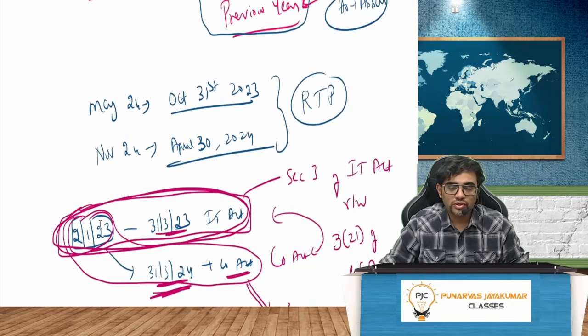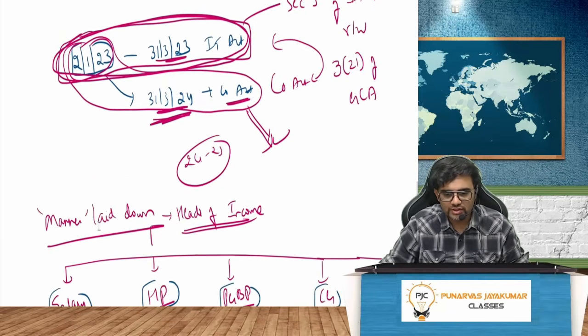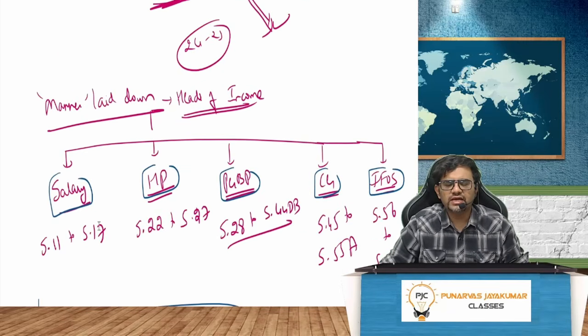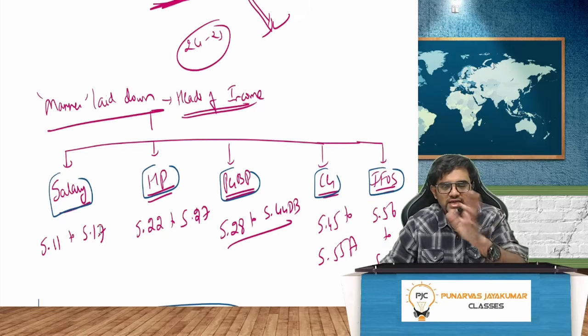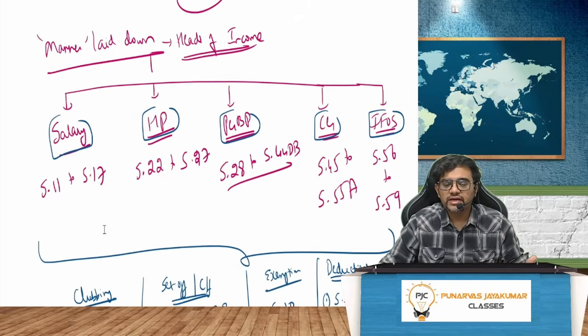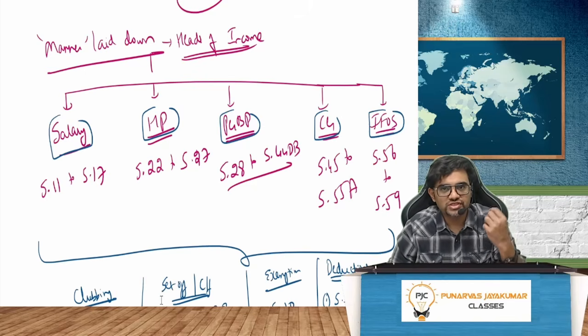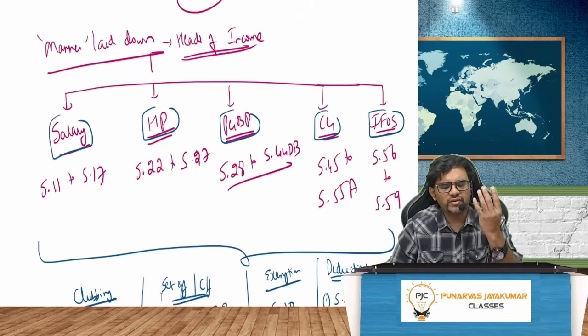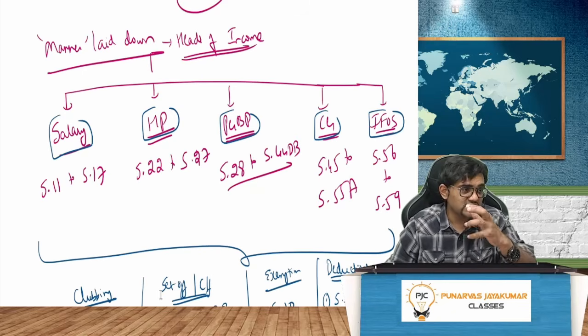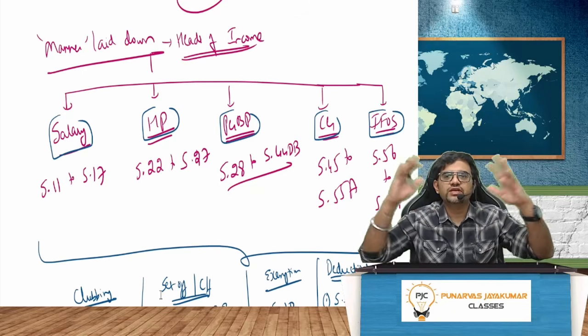Now, for our May 25, November 25 examination, if I want to talk about the total income, it should be calculated as per the manner laid down in the Act. What do you mean by manner laid down in the Act? Very simple. There are 5 heads of income. We have salary, house property, PGBP, capital gain, and IFOS. If you study this, then the things are over. Apart from that, what do we have for our examination? We have assessment of other entities: business trust, AOP, BOI, partnership firm, all those things. Then we have TDS provisions, right? So all these things, everything is combined.